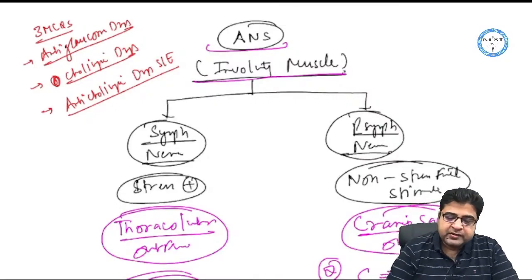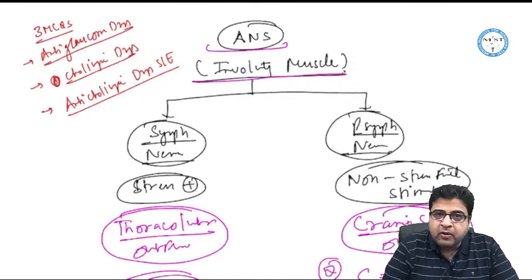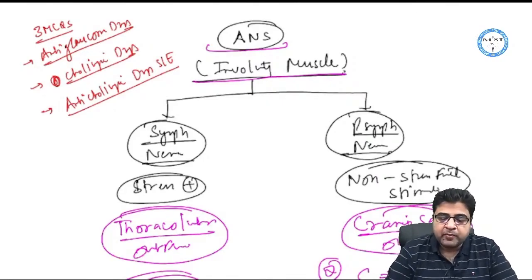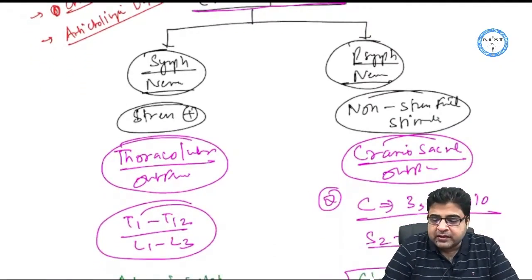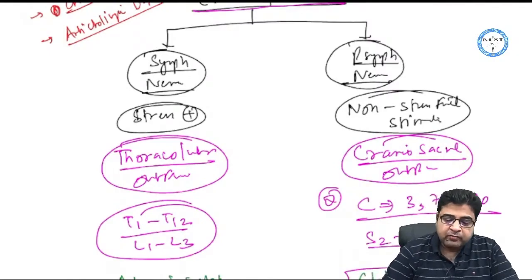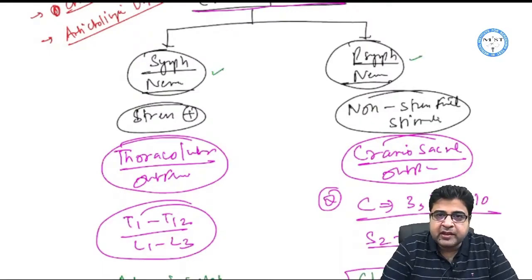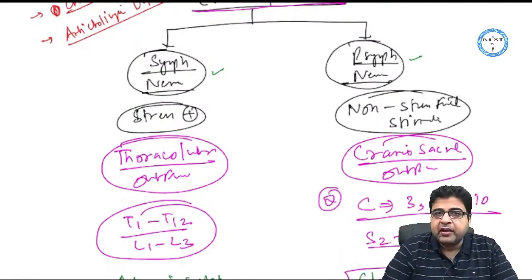The autonomic nervous system is the one that will supply our involuntary muscles. So autonomic nerves are those which supply our involuntary muscles. Now these nerves can be of two types: sympathetic nerves and parasympathetic nerves. Although we have two types of autonomic nerves, at a given point of time only one system will work.